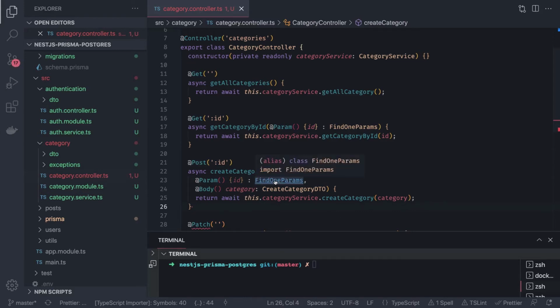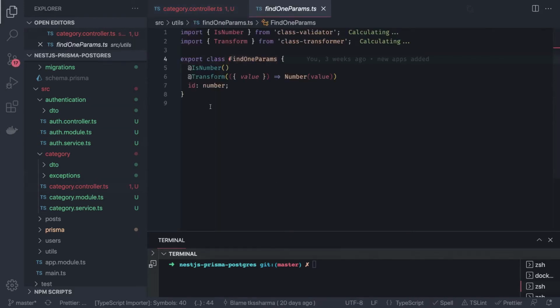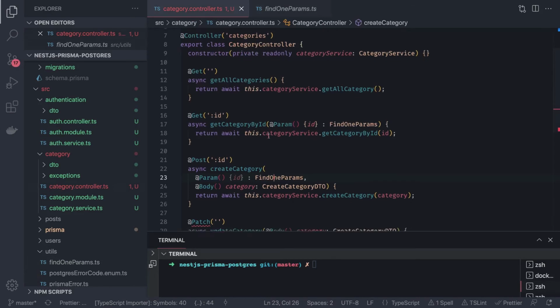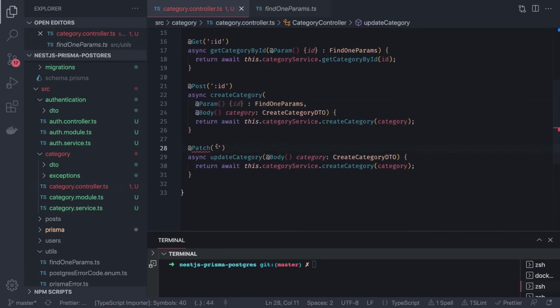So what this find one param is doing, it's just a simple transformer, because whenever we pass the route parameter, it always accepts it as a string. So it is just transforming that string to a number. This is a must. Otherwise you have to transform it after receiving inside a controller, right? Because these are the primary keys of the category table, which is the id, auto incremented id, and here also patch id, update by id we are doing, and the method we change here is update category, and it takes two arguments.